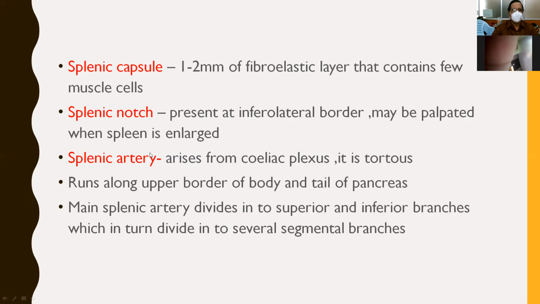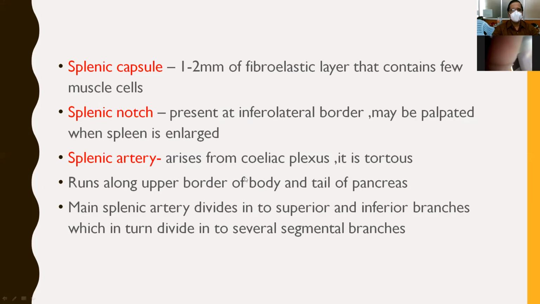And the splenic artery arises from the celiac trunk and it is tortuous. This point is very important in anatomy: why the vessel is very much tortuous. It runs along the upper border of the tail of the pancreas, that is, on the upper border of the pancreas, and this is very important particularly because